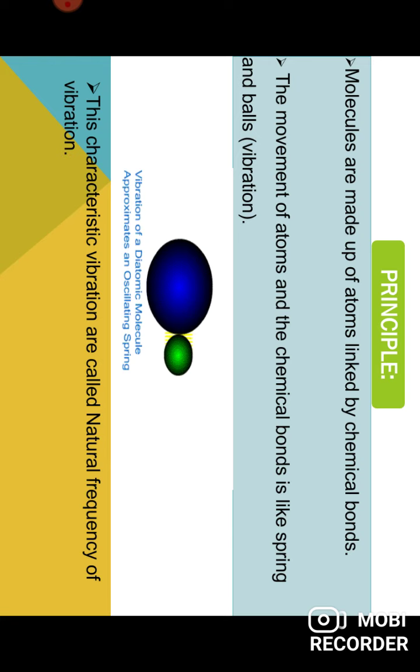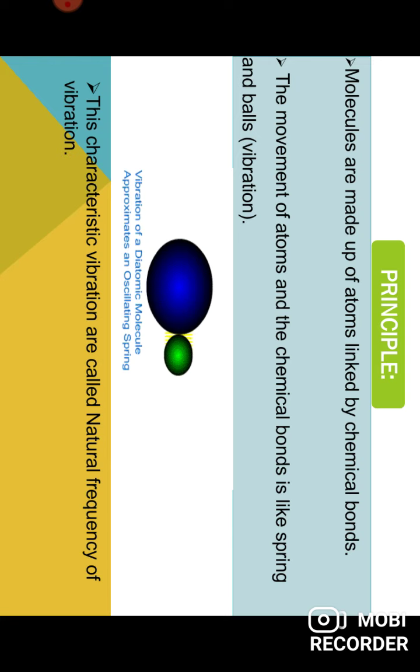The atoms and the chemical bond in a molecule vibrate with respect to each other, like a spring and a ball.